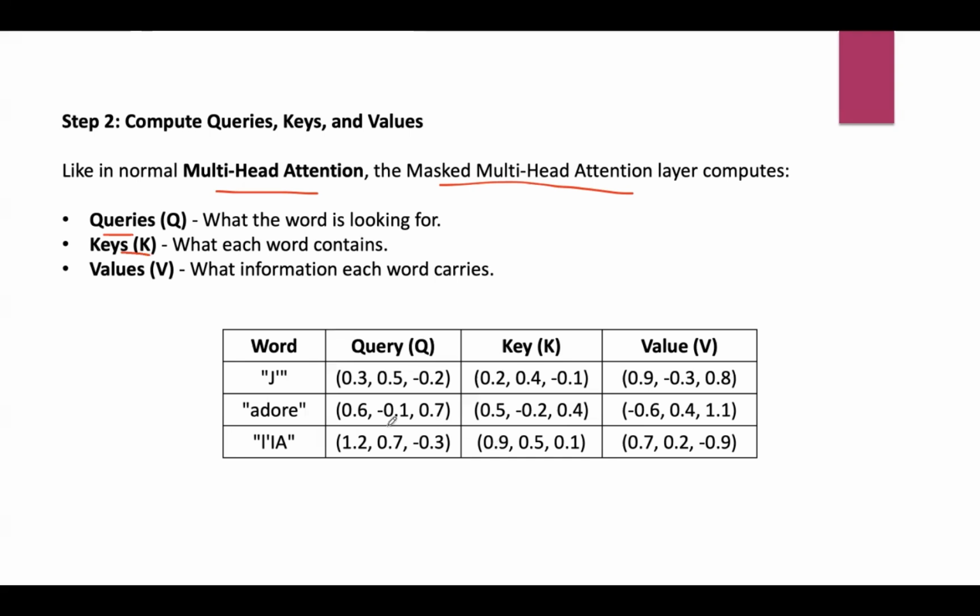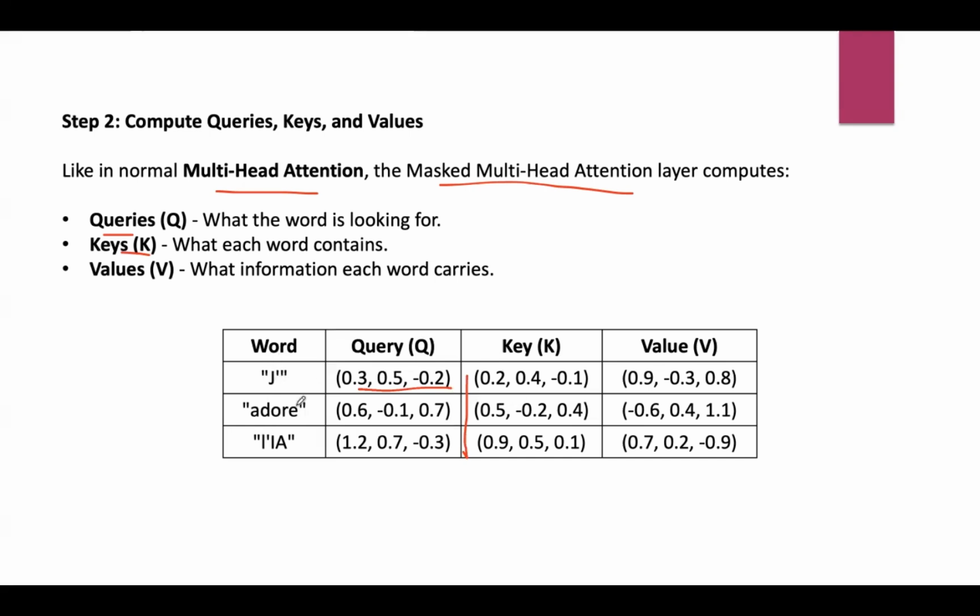So this query will be compared with the keys of all the words present in the sequence, and it will determine how much attention this word should give to the others.